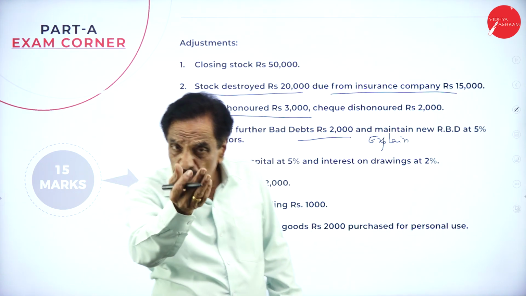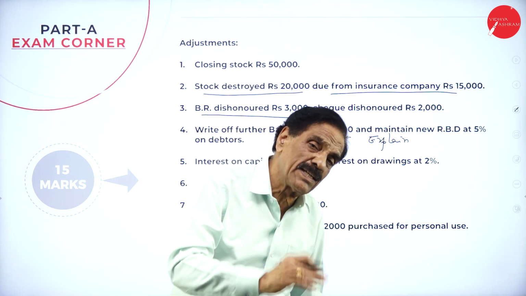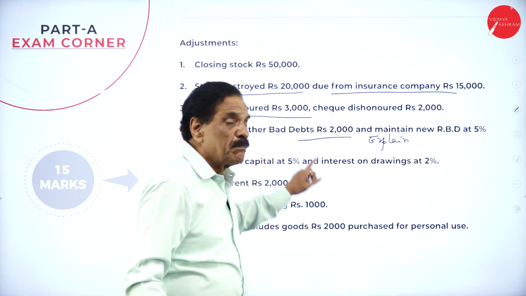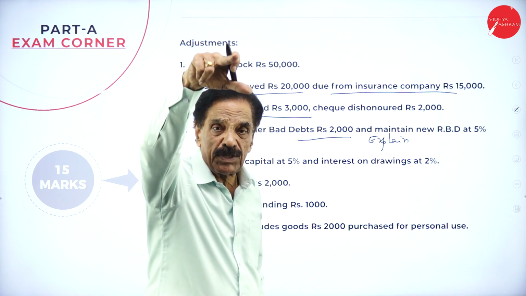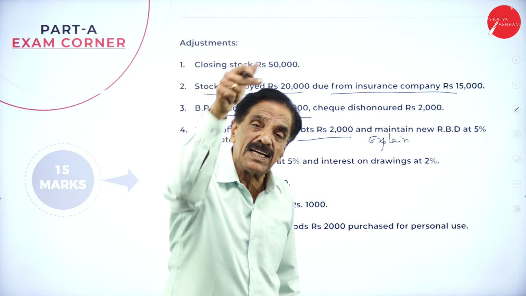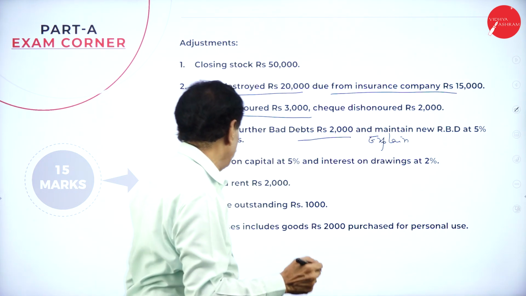Interest on drawing. So you draw the money, and for that you are paying interest to the firm. First, it will come in the profit and loss account credit side, while in the balance sheet, out of the capital, drawing should be deducted. Interest on drawing should be deducted.